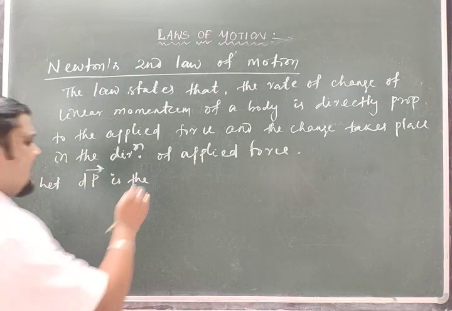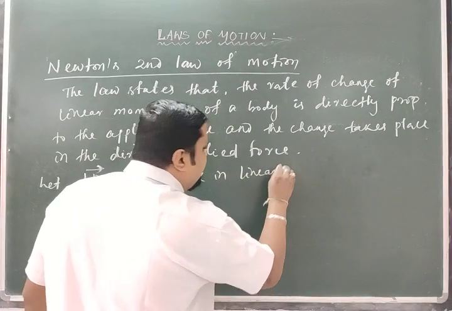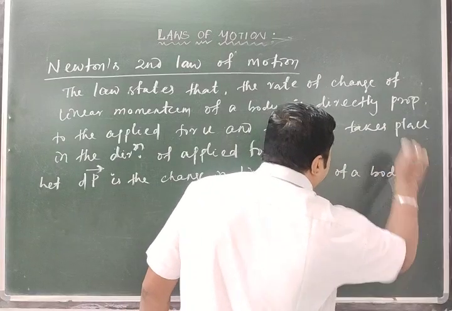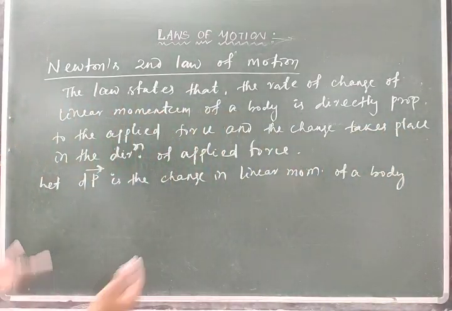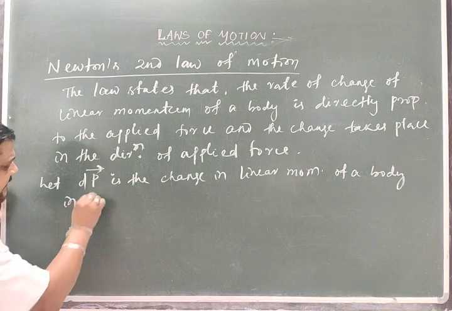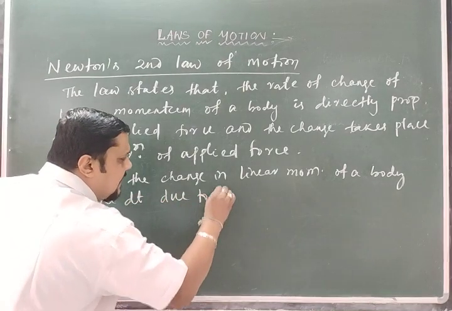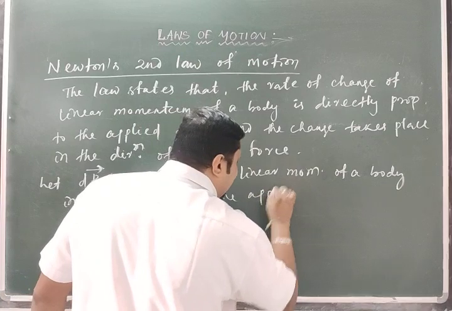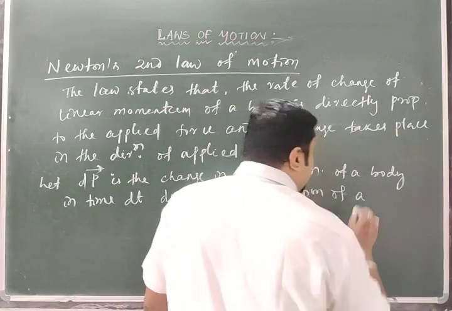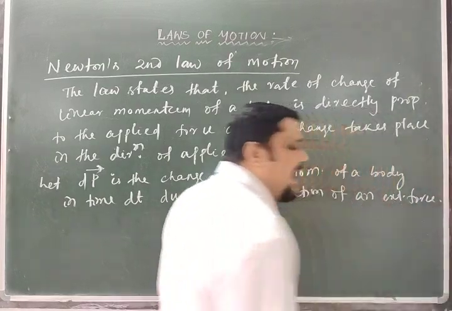So let dp be the change in linear momentum of a body in a small time interval dt due to the application of an external force, that is the applied force.